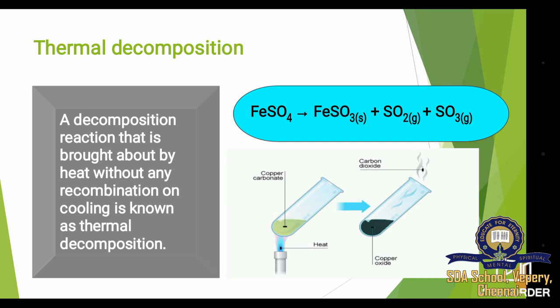Another example is FeSO4, ferrous sulfate, which gives ferric oxide plus sulfur dioxide and sulfur trioxide. Here ferrous sulfate is a compound. Ferric oxide is also another compound. Sulfur dioxide is also another compound, and sulfur trioxide is also another compound. So here a single compound is split up into three different compounds. So it is an example of thermal decomposition reaction.